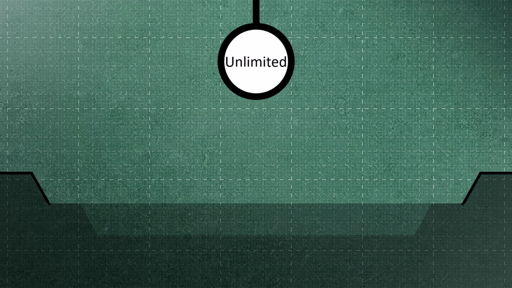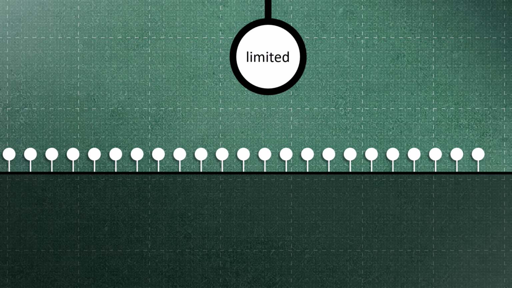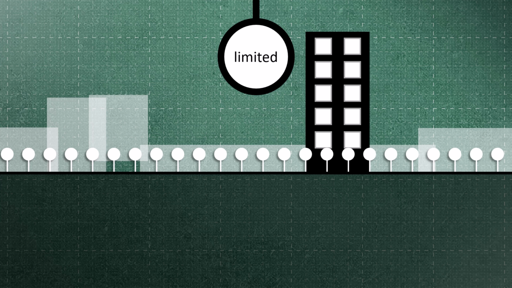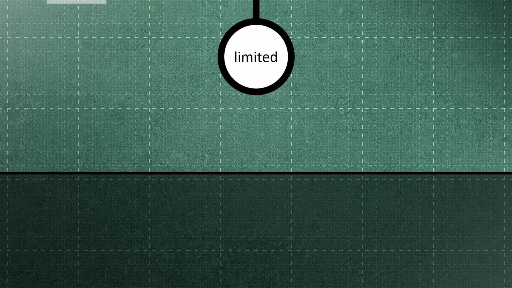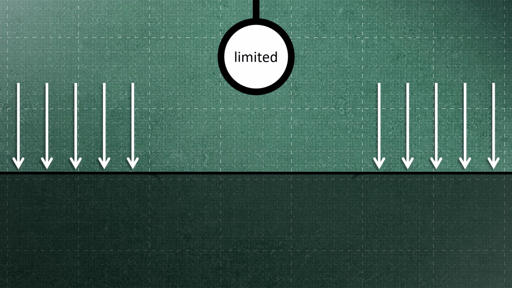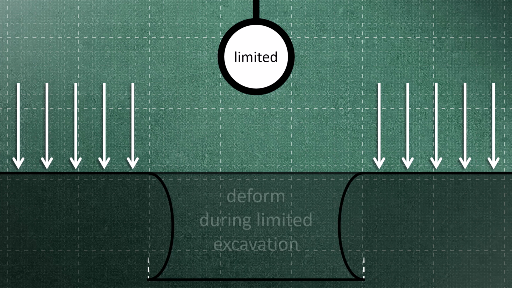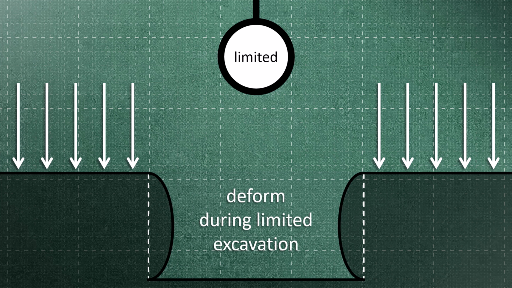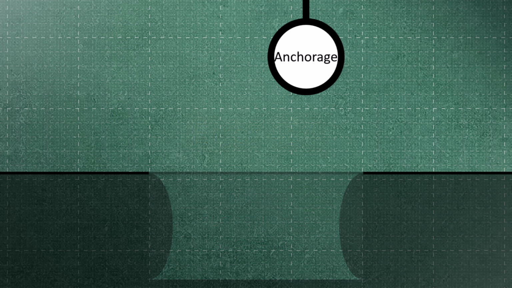In contrast, limited excavation is employed in urban environments or when adjacent properties are built. Due to the pressure from nearby buildings and other factors, there is a risk that the retaining wall may collapse or deform during limited excavation. To mitigate this risk, specialized systems must be implemented. One such system is anchorage.